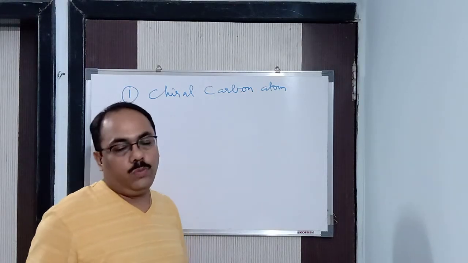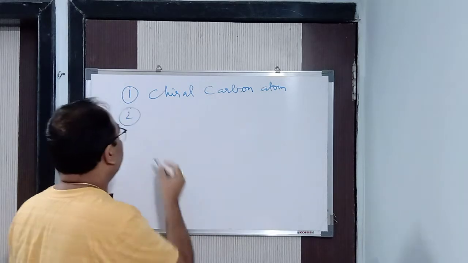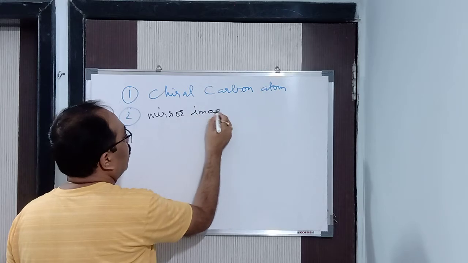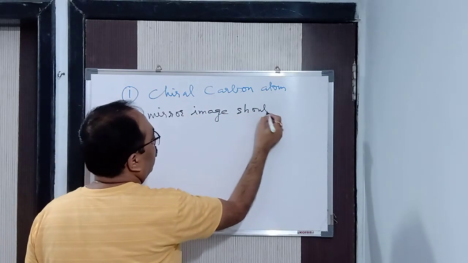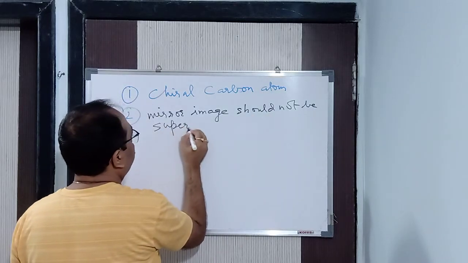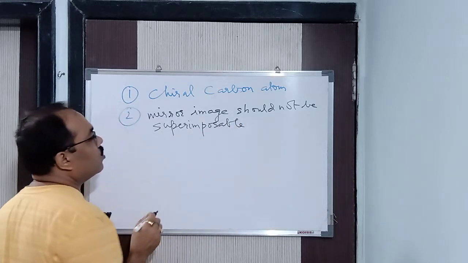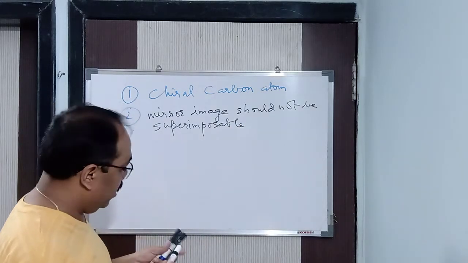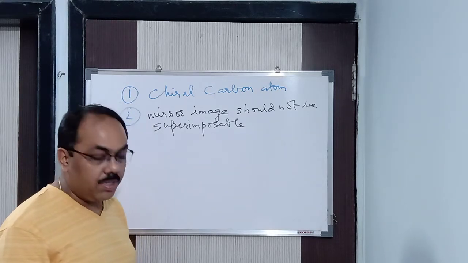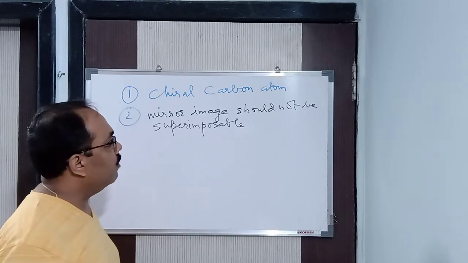Now point number two. The mirror image of the compound should not be superimposable. The mirror image should not be superimposable. These are the two conditions. One is the compound should have a chiral carbon atom present in it, and the mirror image should not be superimposable. So you have to understand the word.